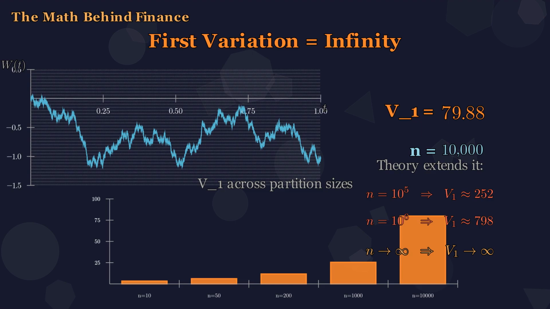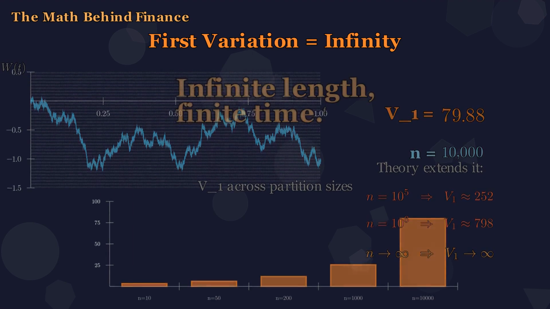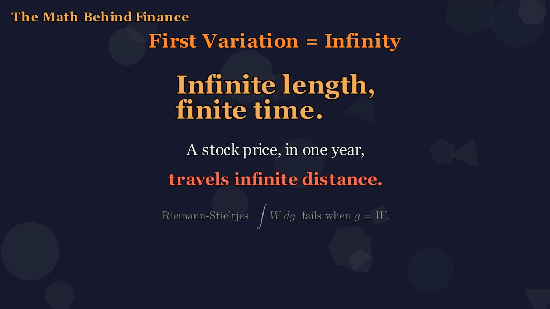The length of a Brownian path in 1 unit of time is infinity. A stock price in 1 year travels infinite distance. Its trajectory cannot be integrated in the Riemann-Stieltjes sense. Any attempt to define an integral against a Brownian path using the Riemann sum we all learned in school fails. Our usual calculus is broken. But one road remains. What if instead of absolute values we take squares?